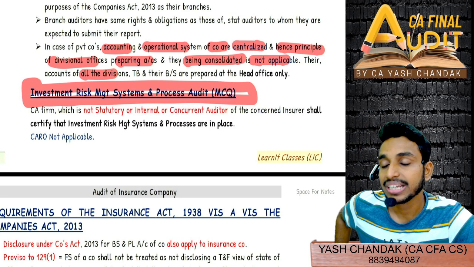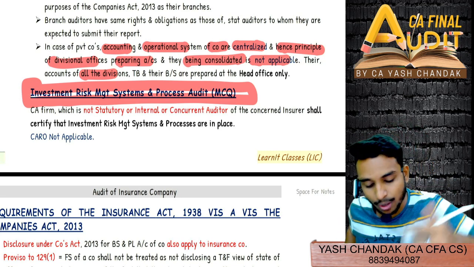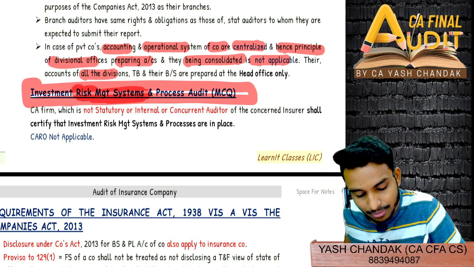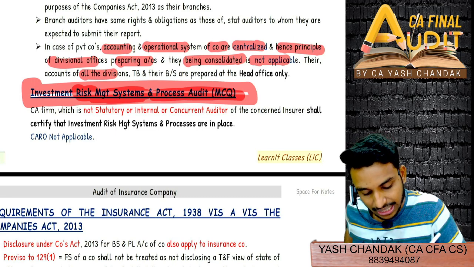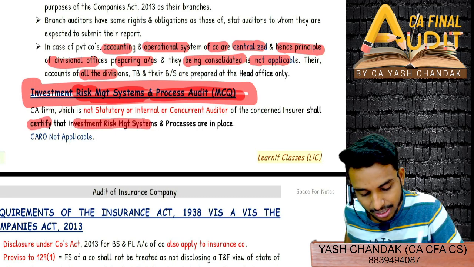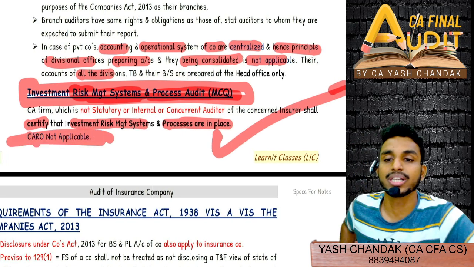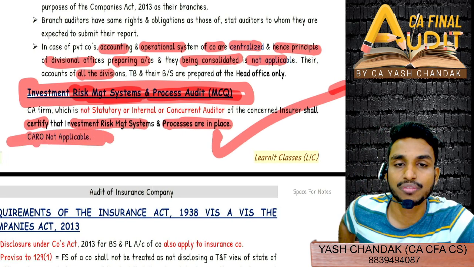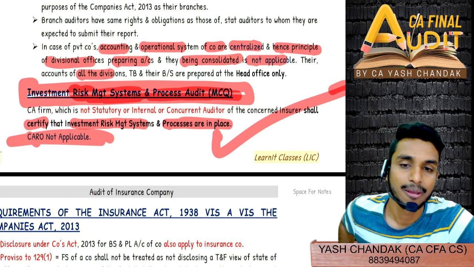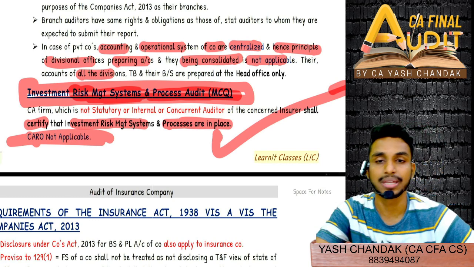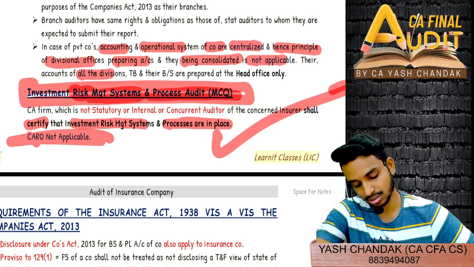In that case, that firm will be appointed to certify upon the investment risk management system and process audit. That firm will be appointed to certify that the investment risk management system and processes are in place. Important point: CARO is not applicable in the case of an insurance company, which you will anyway gather in the company audit chapter. CARO is not applicable. Just remember.